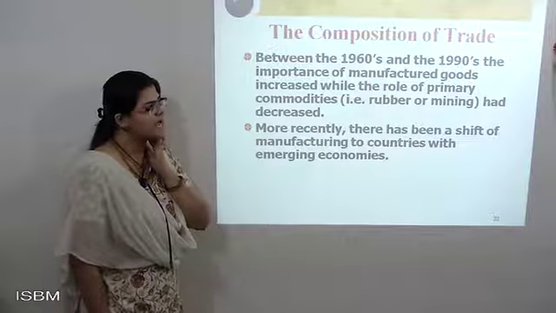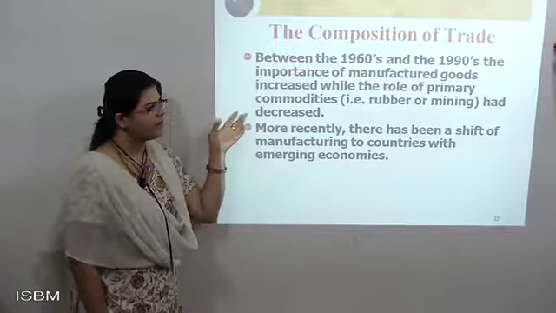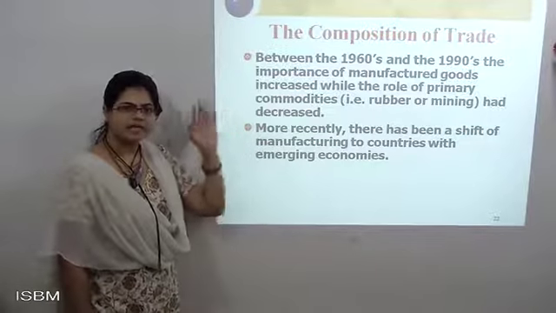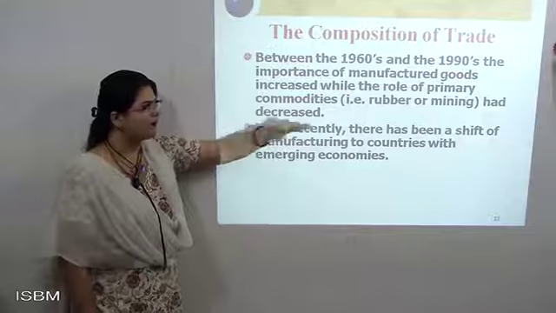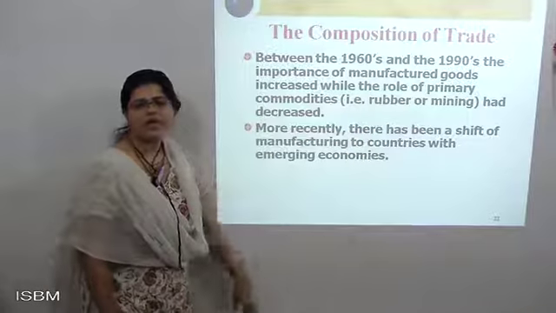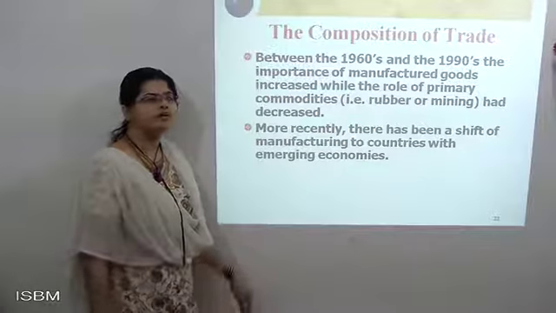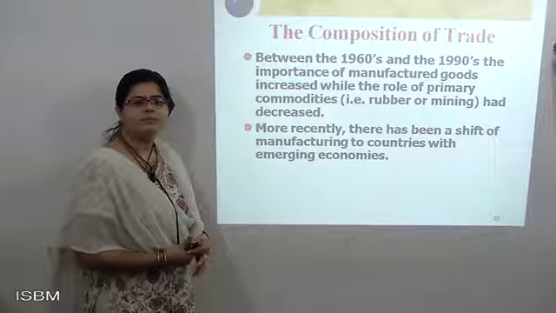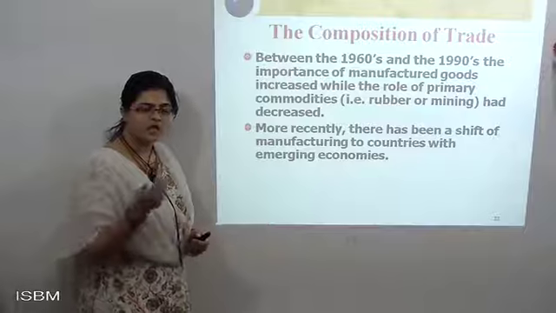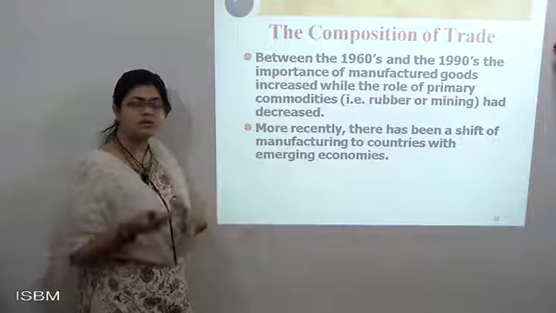Between the 60s and 90s, the importance of manufacturing goods increased, while the role of primary commodities like rubber and mining decreased. In the 1960s to 90s, manufacturing goods were growing, but rubber and mining were decreasing, because at that time the production was very low. The trees were cut, and mining output was very less, because it was a natural process. The rubber trees were not there.